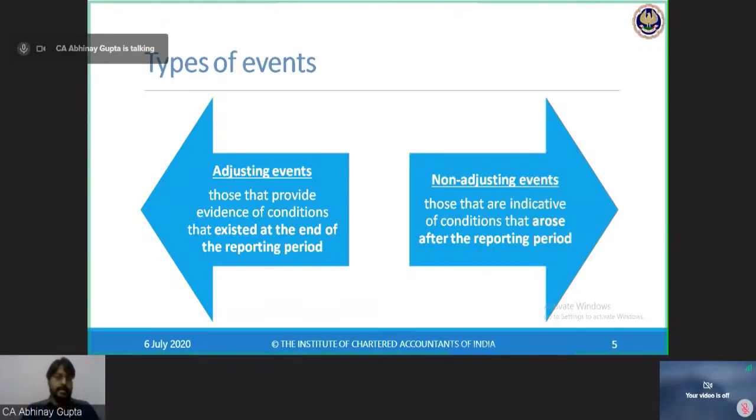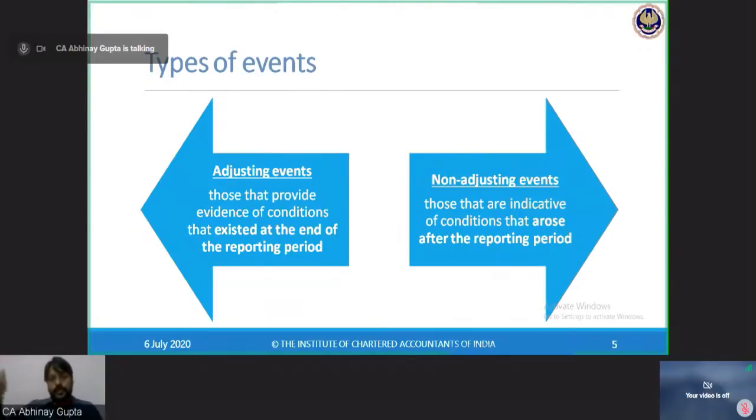Now let me take an example of a non-adjusting event. My balance sheet was being prepared for 31st March 2020. There were certain inventories in my balance sheet, say again for rupees 1 lakh.